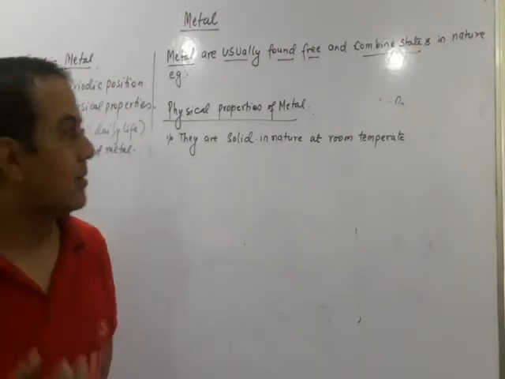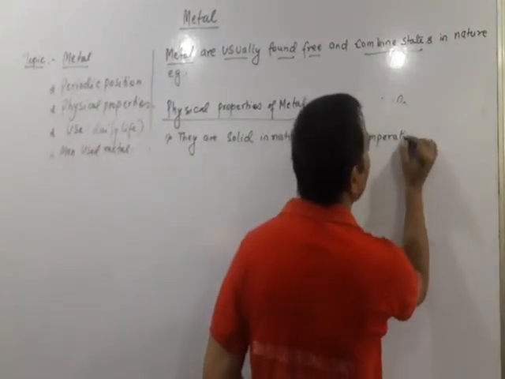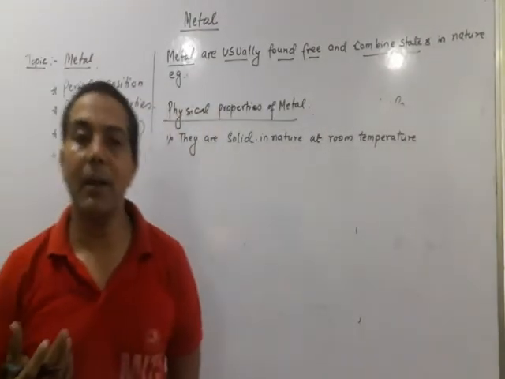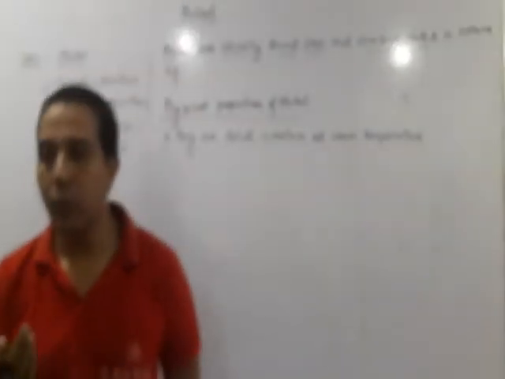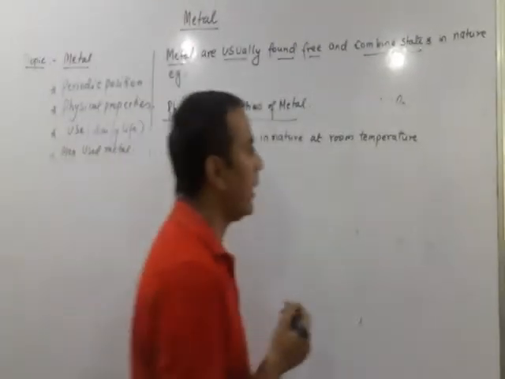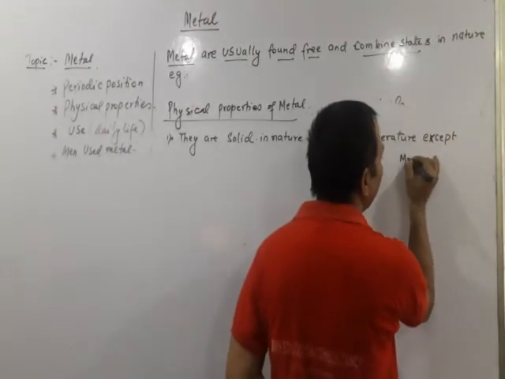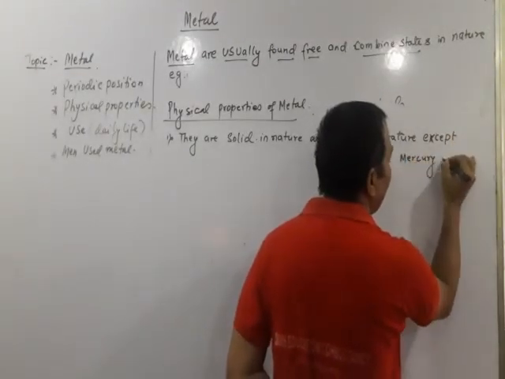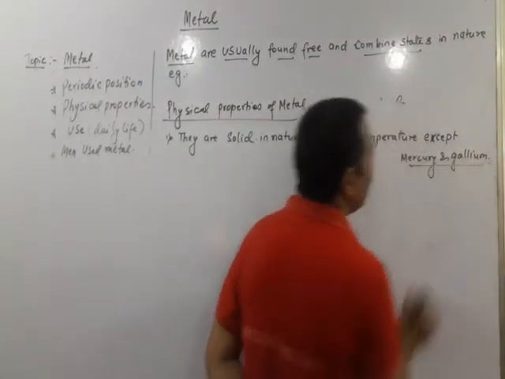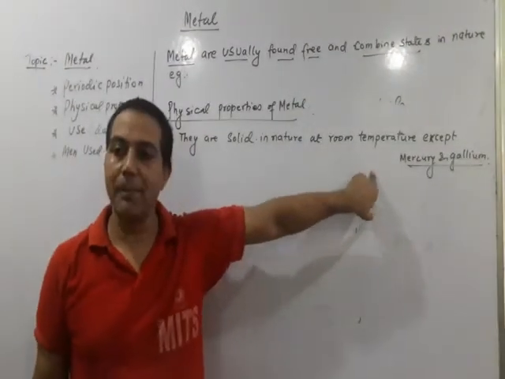And there are some metals that are solid at room temperature. There are also some metals which are not solid at room temperature. What are they? Except, what? Mercury and gallium. Okay, so they are not in solid form at room temperature.